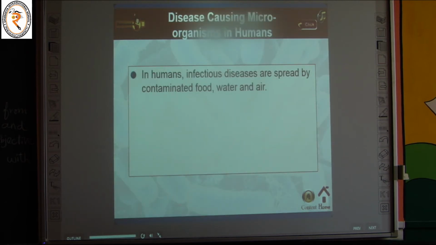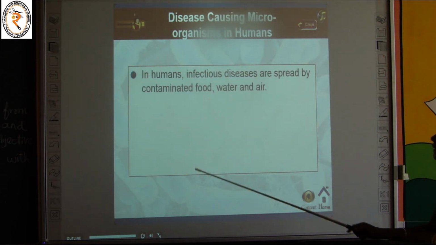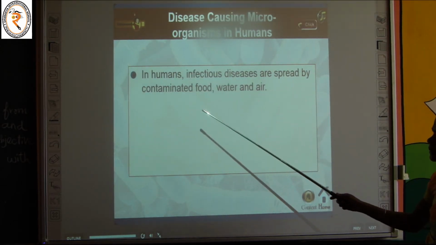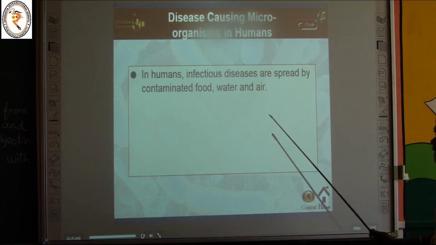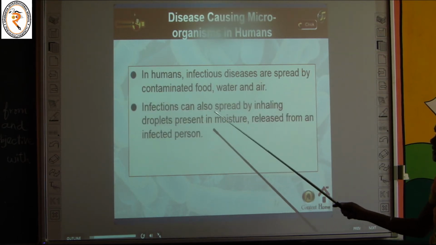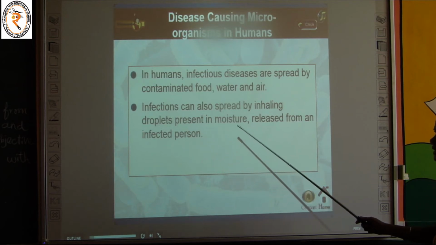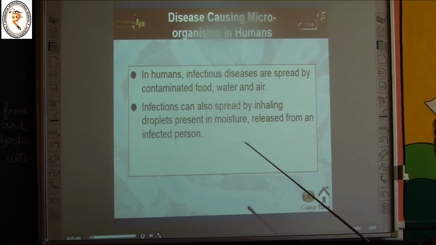Disease causing microorganisms in humans. How do they cause diseases in humans? In humans, infectious diseases are spread by contaminated food, water and air. Infections can also spread by inhaling droplets present in moisture released from an infected person.